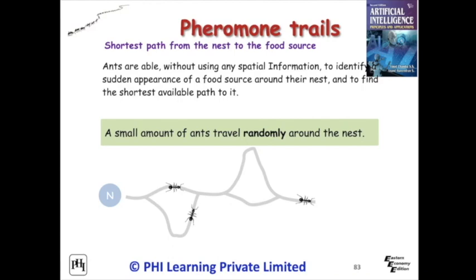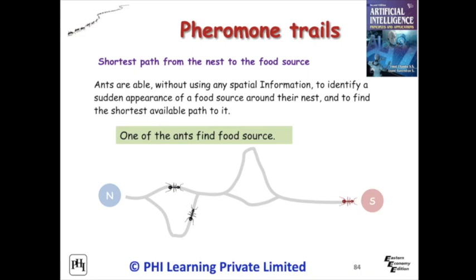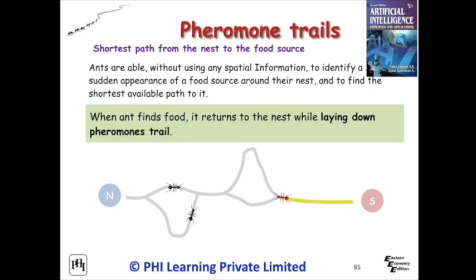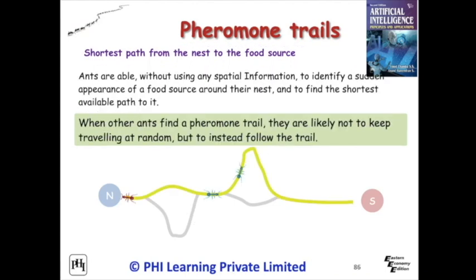Ants are able, without using any spatial information, to identify a sudden appearance of a food source around their nest, and to find the shortest available path to it. A small number of ants travel randomly around the nest. One of the ants finds a food source. When an ant finds food, it returns to the nest while laying down a pheromone trail.